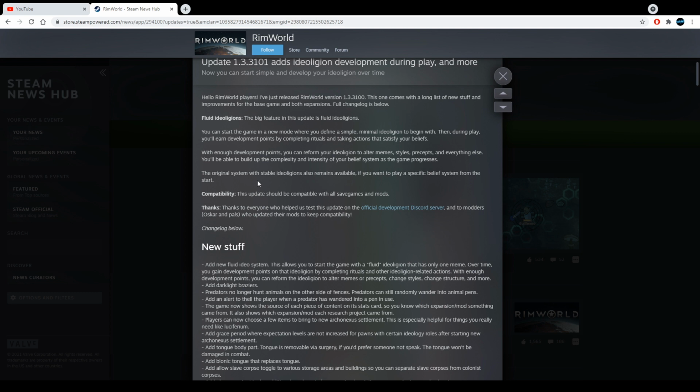That's cool. The original system with stable ideologies also remains available if you want to play a specific belief system from the start. So that's also cool. If you want to start from the get-go and say, nope, I want my colonists to be, like, I don't know, cannibals, you're like, okay everybody, let's be cannibals. So if you like that, then why not?